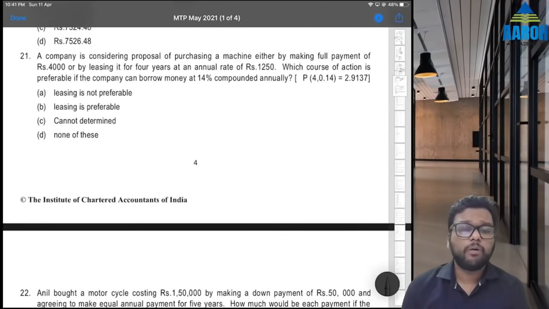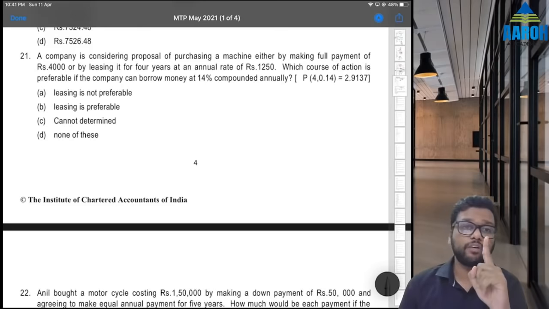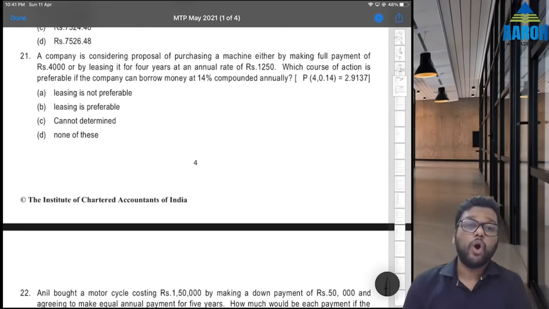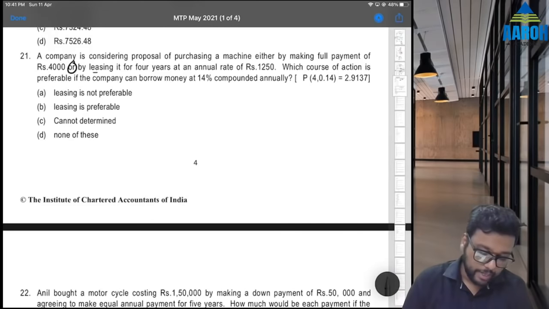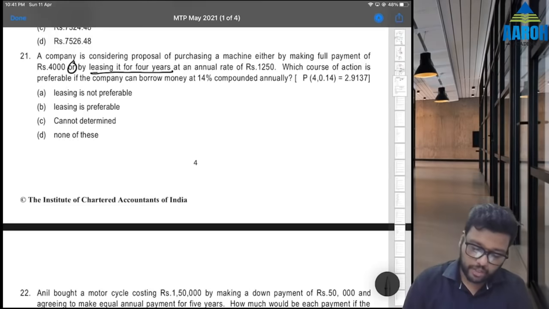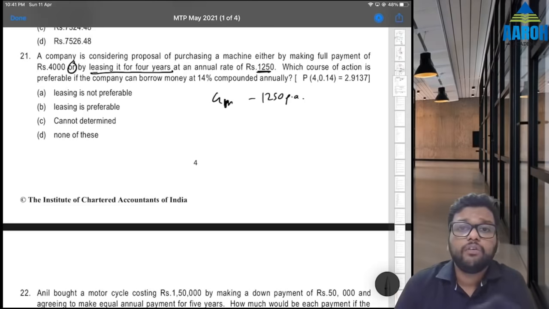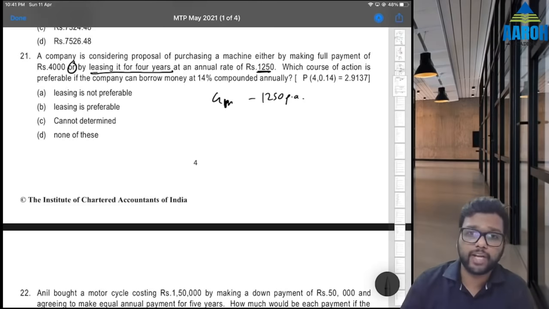Next, a company is considering proposal of purchasing a machine either by making full payment of 4,000 or by leasing it for 4 years, that is rent, at an annual rate of 1,250 rupees. So for 4 years they can pay 1,250 per annum as rent. That is second option. Which course of action is preferable if the company can borrow money at 14% compounded annually?